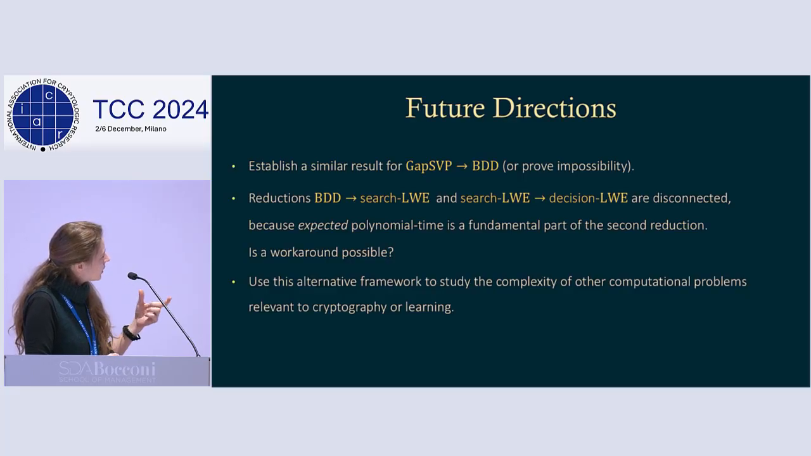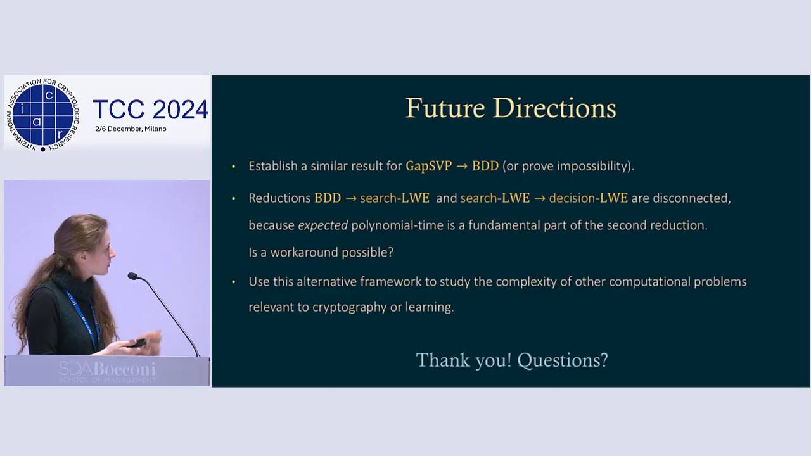And then the two reductions I mentioned, from BDD to search and then search to decision LWE, are disconnected. This is because in the second half, expected polynomial time is a fundamental part. In particular, we use Goldreich-Levin and a generalization of those techniques. So is a workaround possible for this? Also, we're trying to promote this framework, but is it possible to use a similar framework, with practical applications in mind, to study the complexity of other problems that are relevant to cryptography or learning? We just did it for LWE.